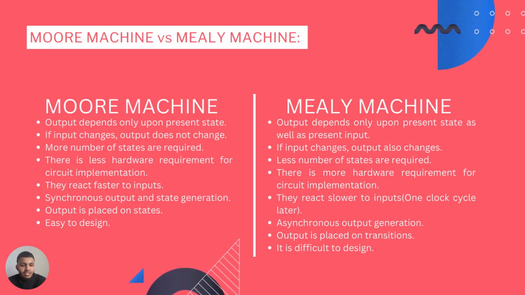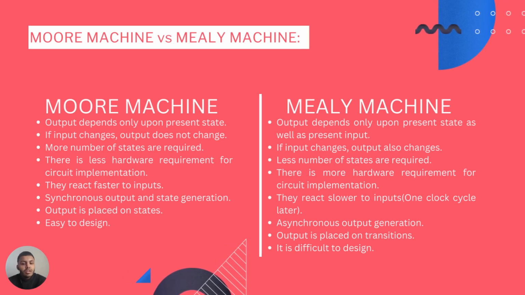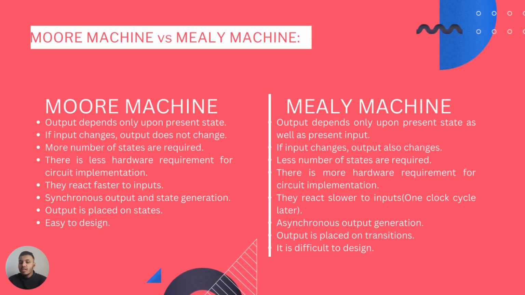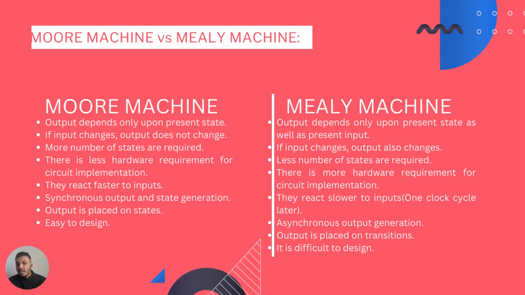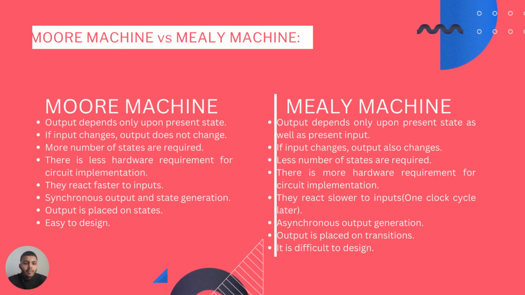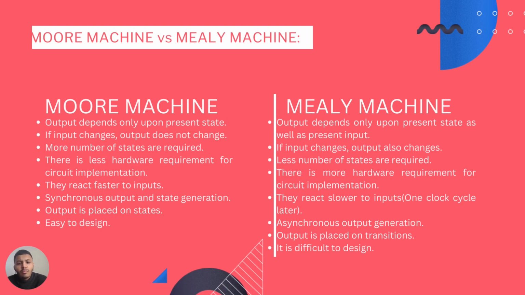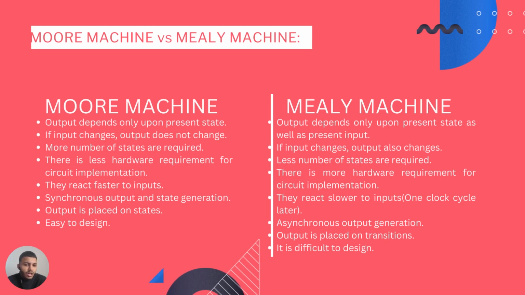In a Moore machine, there is less hardware requirement for circuit implementation. But in a Mealy machine, there is more hardware requirement for circuit implementation, because the output is based on transitions, and the hardware requirement is more due to that. Moore machines react faster to inputs because the outputs are based on the states, not the transitions. But Mealy machines react slower to inputs, one clock cycle later.